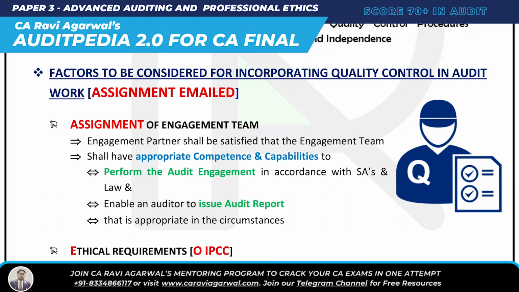What did you understand by assignment of engagement team here? The engagement partner shall be satisfied that the engagement team has appropriate competence so that it can perform the engagement as per SA and law, and enable the auditor to issue an audit report that is appropriate in the circumstances. So who are you? I'm the engagement partner. What am I supposed to check? I just have to check whether the engagement team is capable and competent, so that it can achieve the objective of SA 220. This is assignment of engagement team, done.